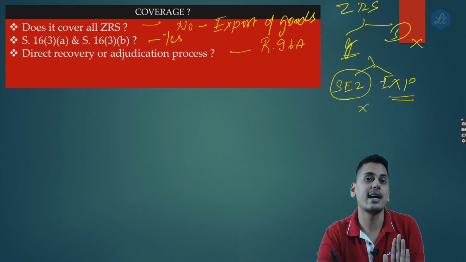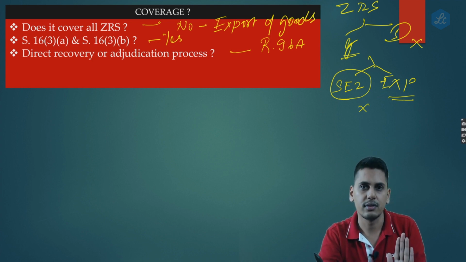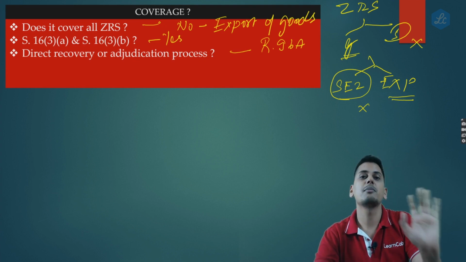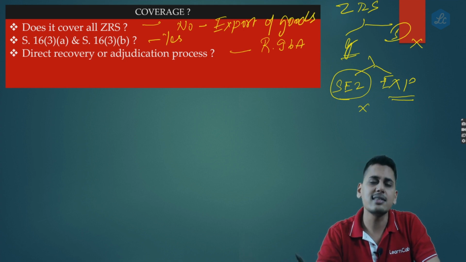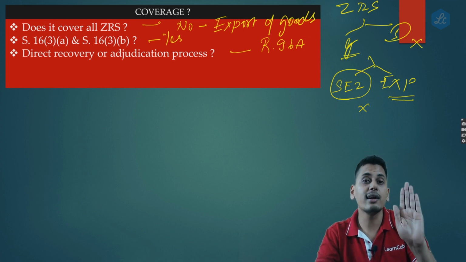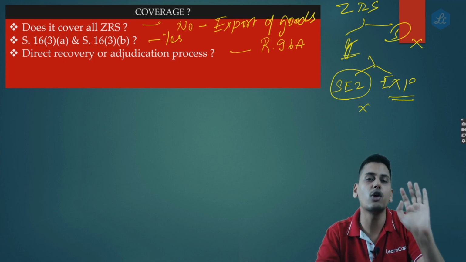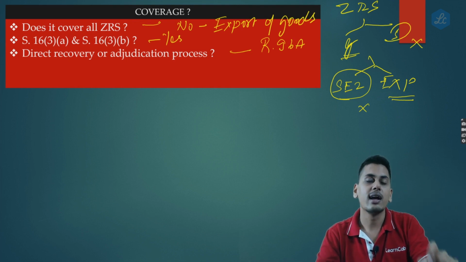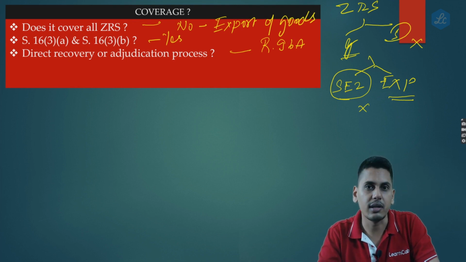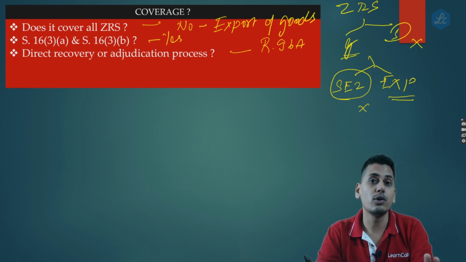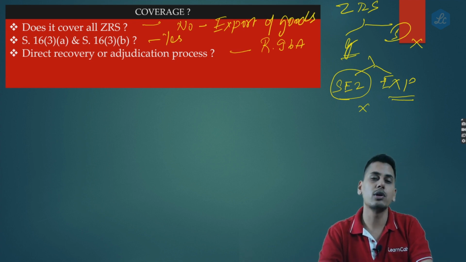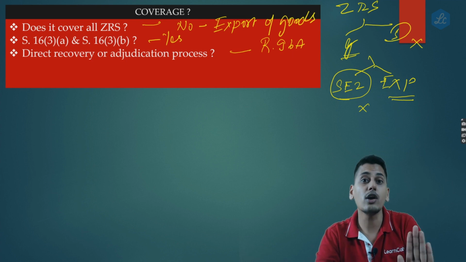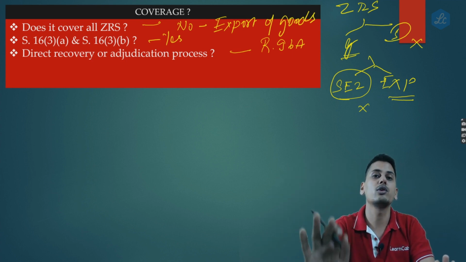Only then it would be proven that it is an export of goods. Today, is it an export of goods? The answer is no. You are claiming it to be an export of goods. When would it be concluded that it is an export of goods? Only when the export general manifest is generated. As regards services, today you're claiming this transaction to be an export of service and not paying output tax. When will this be concluded to be an export of service? Only when you realize convertible forex or INR wherever permitted. So friends, the proof of export of goods and export of services is going to come in future. So today you are not paying any output tax depending on the proof which is going to come in future.